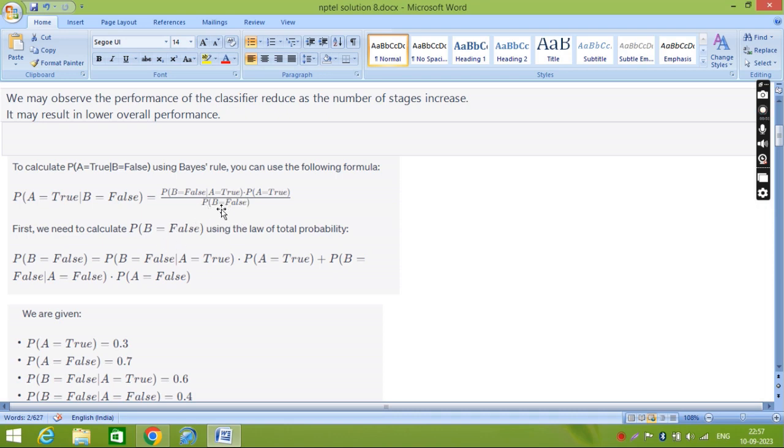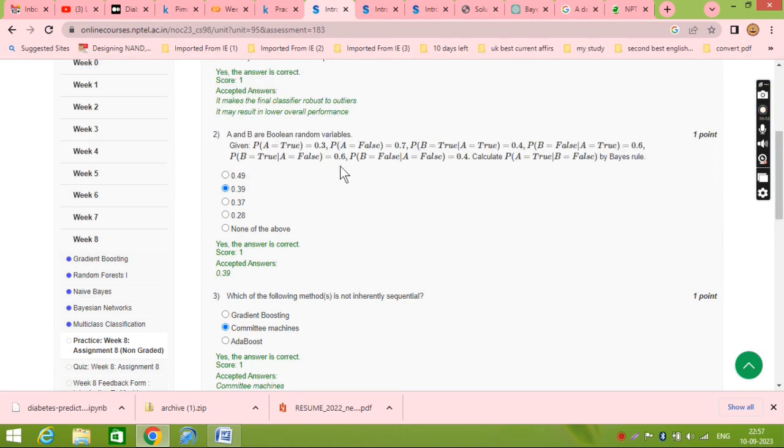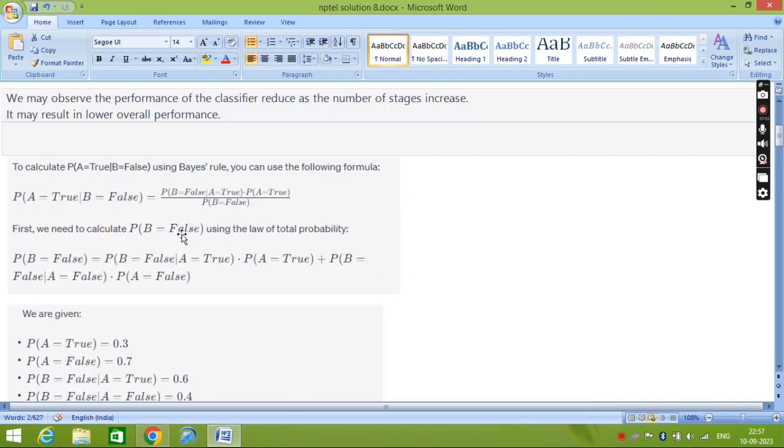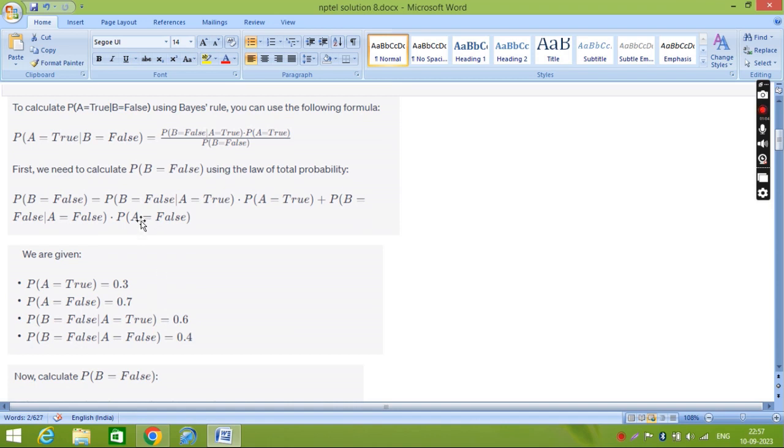You can see that probability of B is equal to false he has not given us. All the other data he has given, but this one is not given. So to find this one, again we will use this formula. Probability of B is equal to false is equal to probability of B is equal to false given A is equal to 2 into probability of A is equal to 2, plus probability of B is equal to false given A is equal to false into probability of A is equal to false.